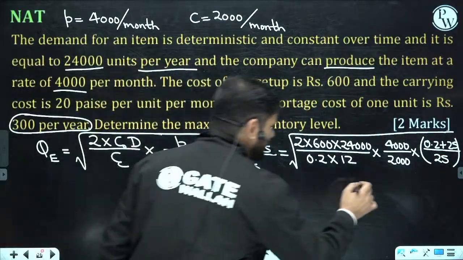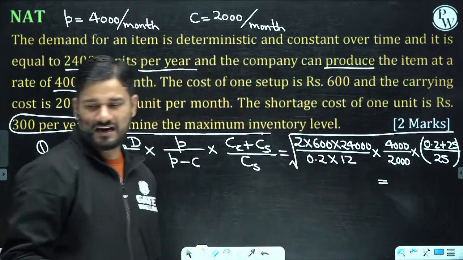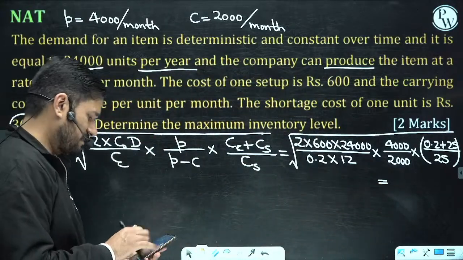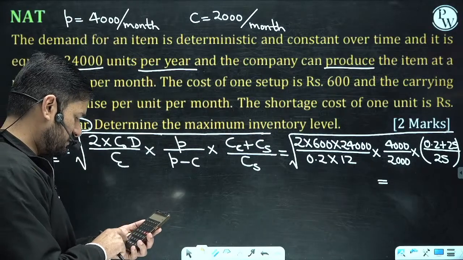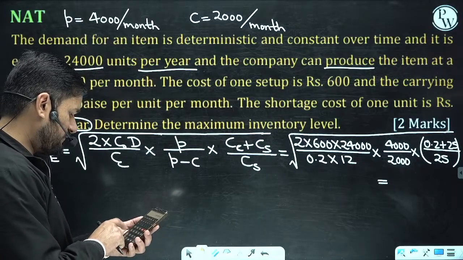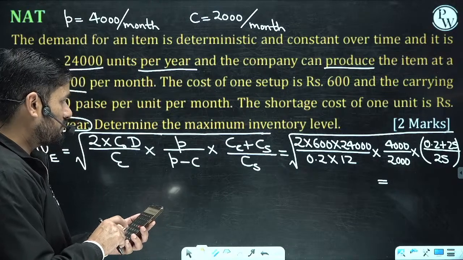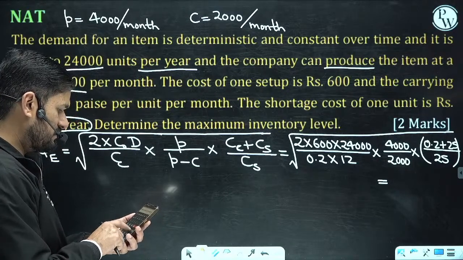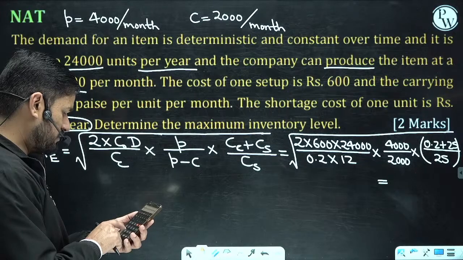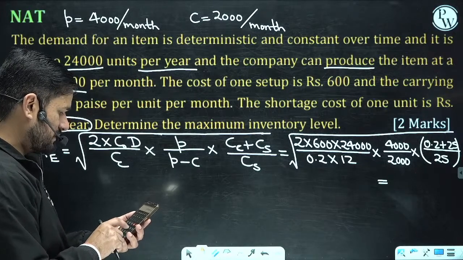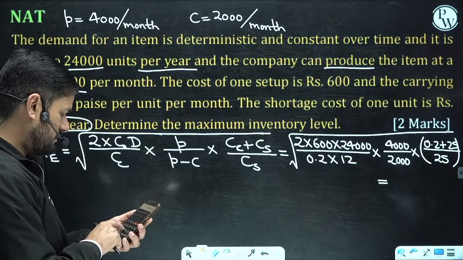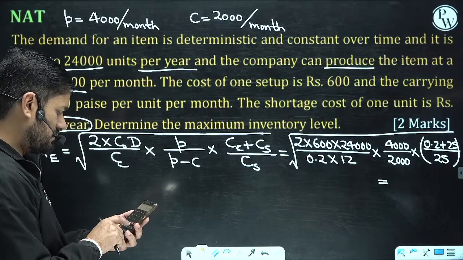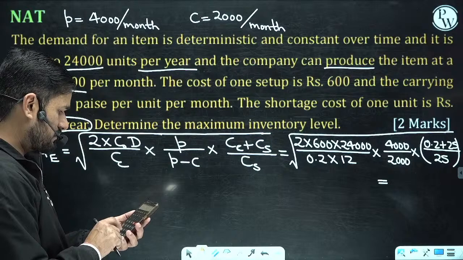Can you please help me out in this calculation? Let us check. Let me calculate this part: 2 into 600 into 24,000 into 4,000 into 25.2, divided by 0.2, into 12, into 2,000.